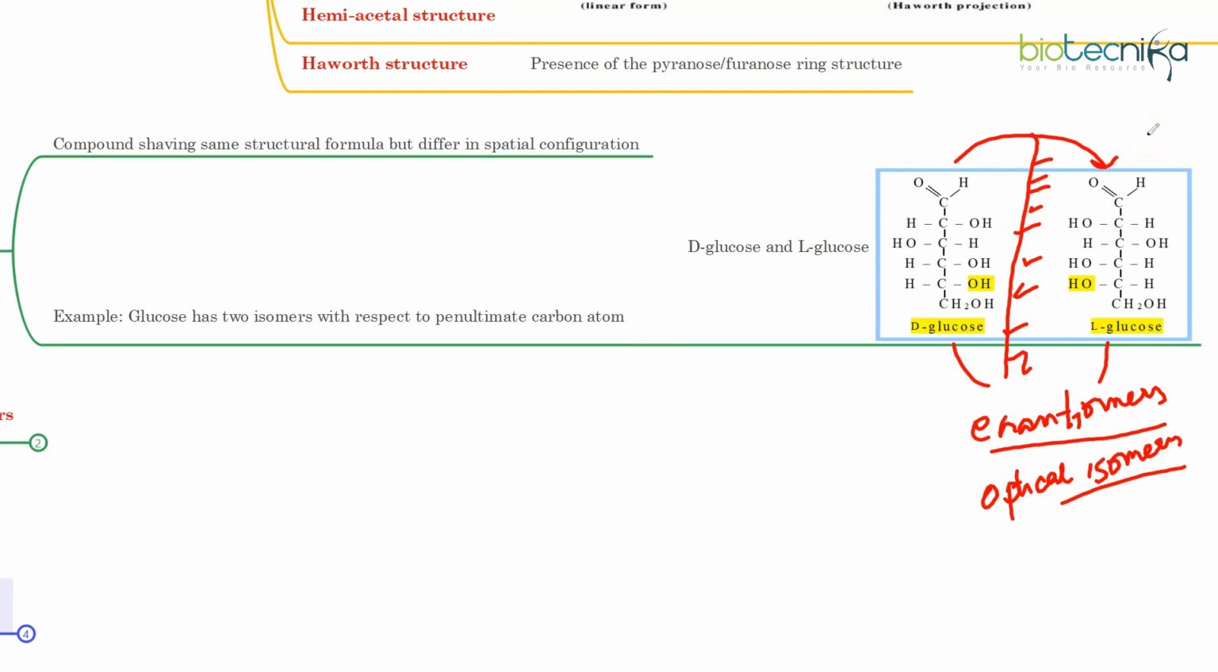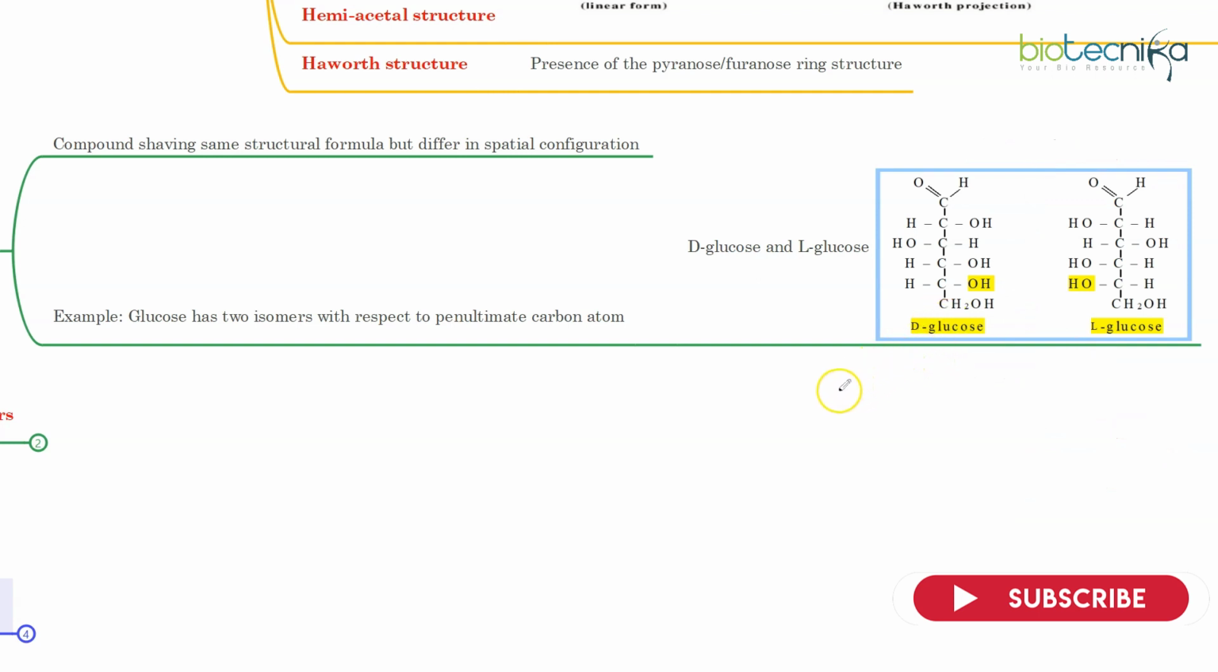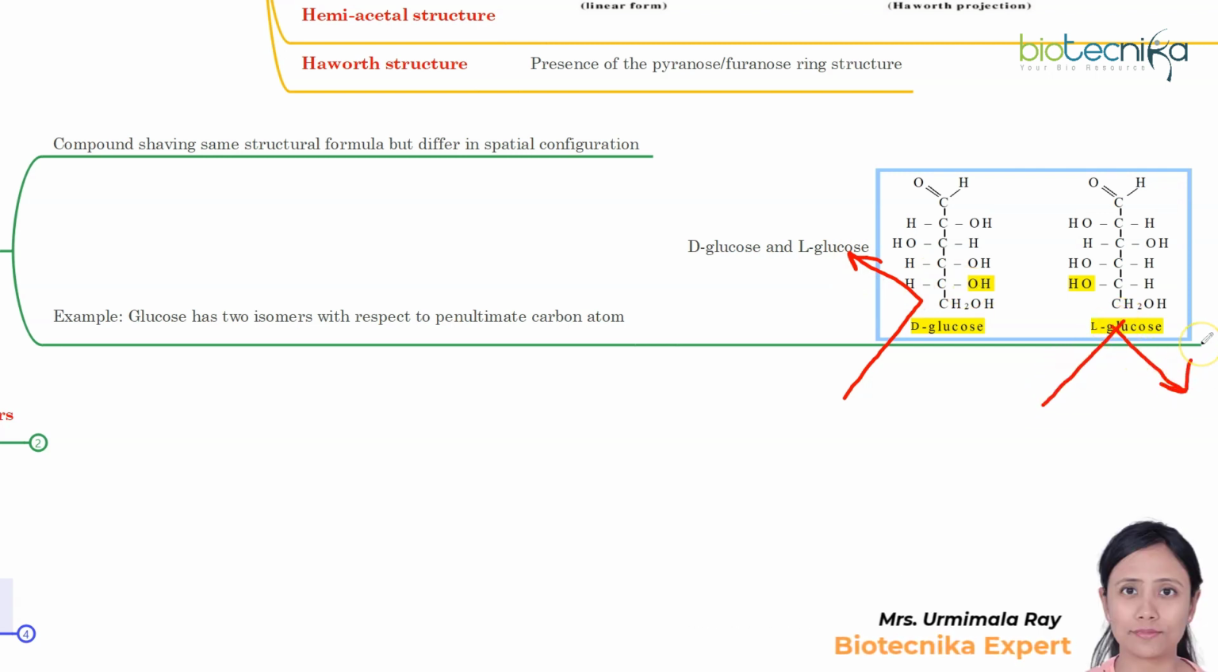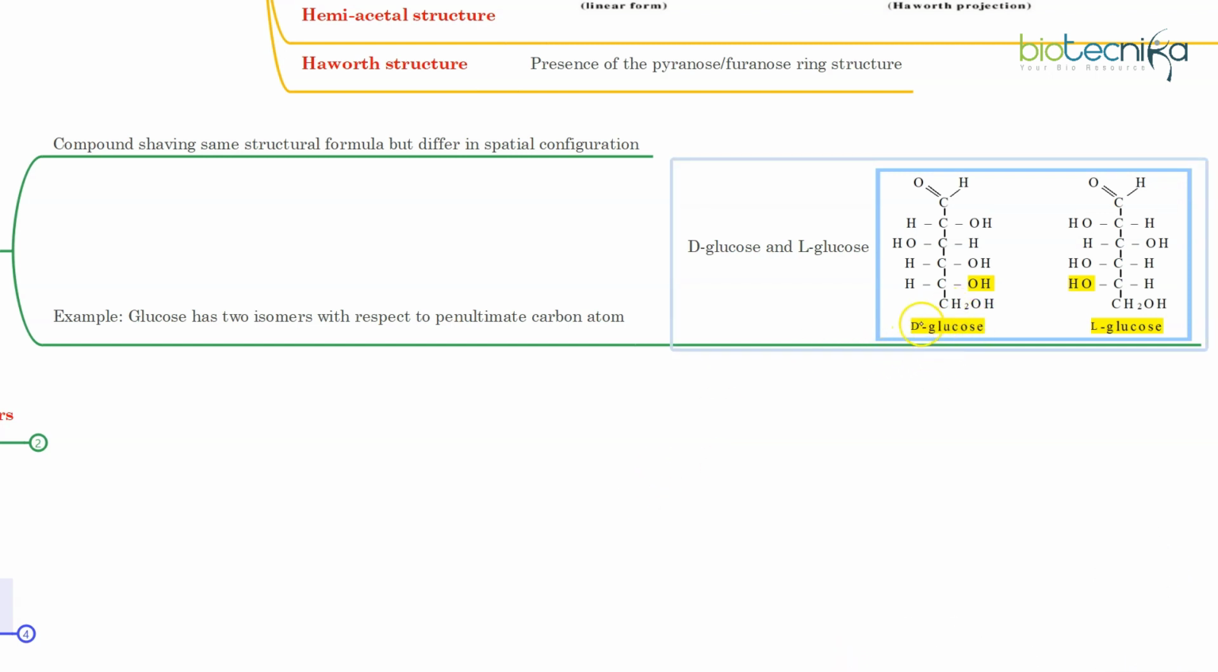And what are optical isomers? Because they change the direction of light in 2 different directions. If you pass light from D-glucose, it will bend it in one direction. If you pass it through L-glucose, it will bend it in a completely different, opposite direction. That's why they are called optical isomers. Remember, for carbohydrates, the main type of isomer which you see is the D type.